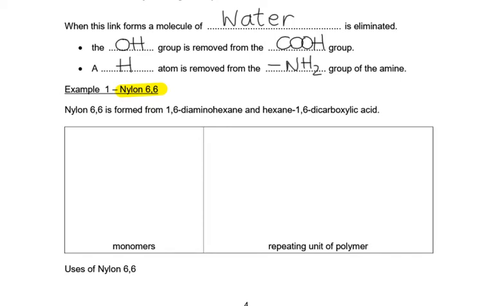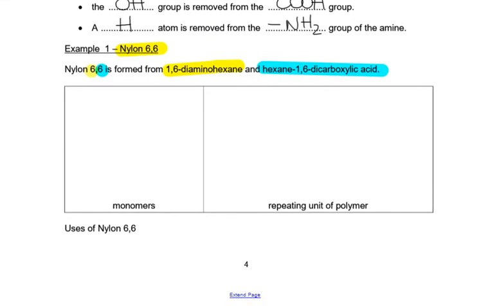So we've got an amine with 6 carbons, hexane, and the amines are at either end, so 1,6-diaminohexane, and then we've got a carboxylic acid with 6 carbons, which would be hexanedioic acid. So the carboxylic acid is the second number and the amine is the first number. So if I said nylon 6,10, I'd be looking at the same amine but a bigger carboxylic acid with 10 carbons. I used to think of this as just being in alphabetical order, amine and then carboxylic acid. So we're going to try to draw out the monomers, so I'm going to pause the video.